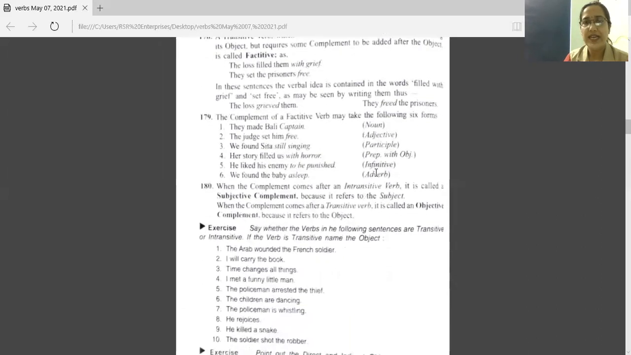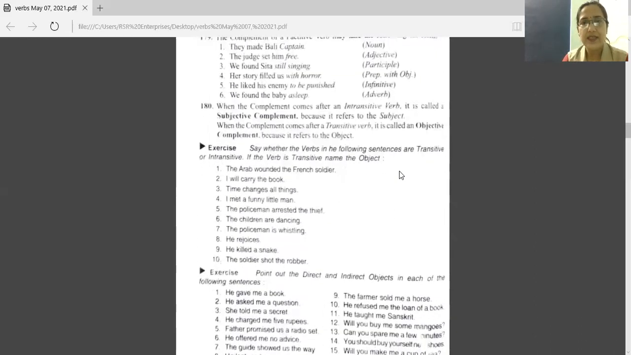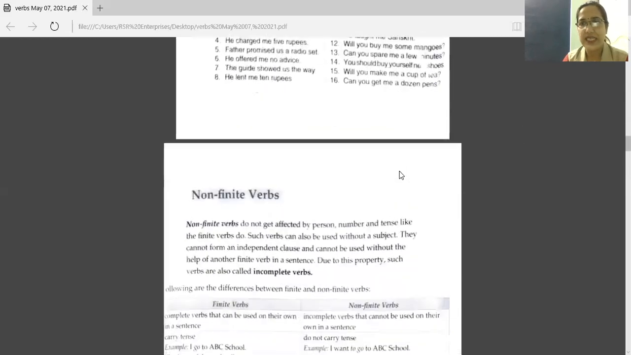There also you can add noun, adjective, participle, preposition with object, infinitive or adverb. Then subjective complements and objective complement. With intransitive verb, if you are adding a complement there, that complement is known as subjective complement, right? And with transitive verb, if you are adding some complement, that complement is known as objective complement. Okay, that was a revision of yesterday's class.